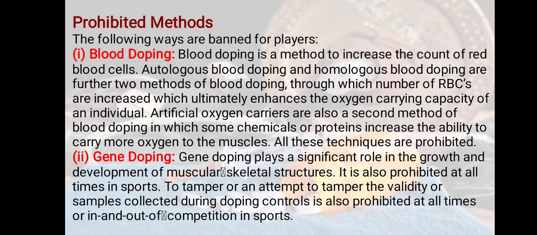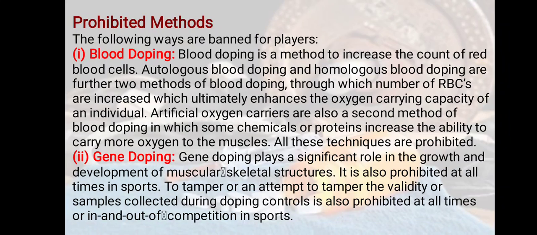The artificial oxygen carriers are the second method of blood doping. This is another method in which some chemicals or proteins increase the ability to carry more oxygen to the muscles. This is the artificial way of increasing the oxygen level in the body. All these techniques are prohibited.